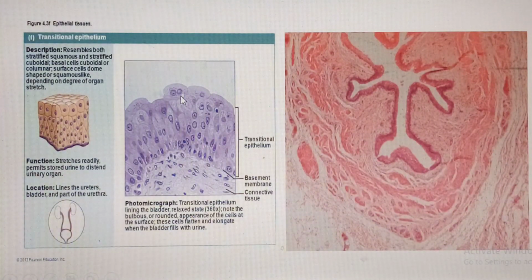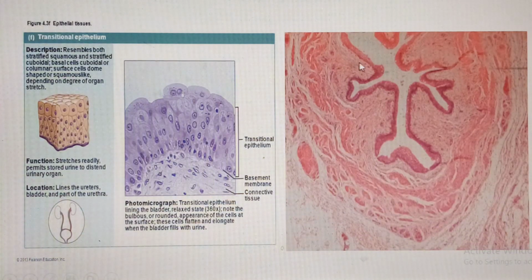Now one other thing is that they frequently show binucleate cells. You see that some of the apical cells may show two nuclei over there. They tend to show this kind of syncytial appearance, binucleate cells. Then the most apical cells are dome shaped, umbrella shaped, while the intermediate cells usually show a pear-shaped appearance. This one is not very classical, but you can see one over here.